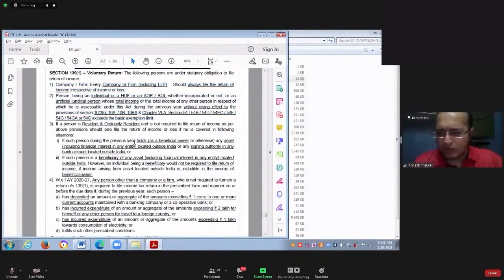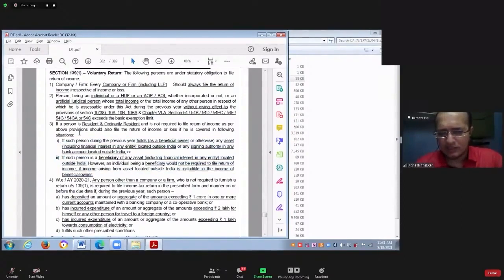So because of all this dharna pradarshan, etc., the government came out with an amendment in the Income Tax Act, and these 2 points were inserted. These 2 points were inserted around 2012 or 2013.